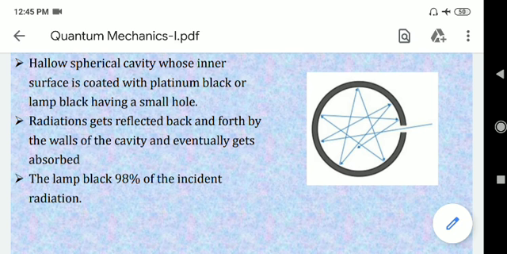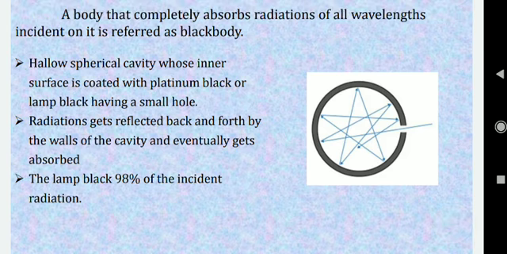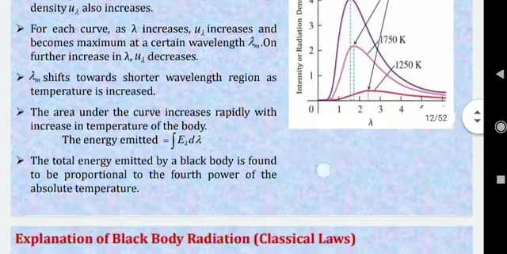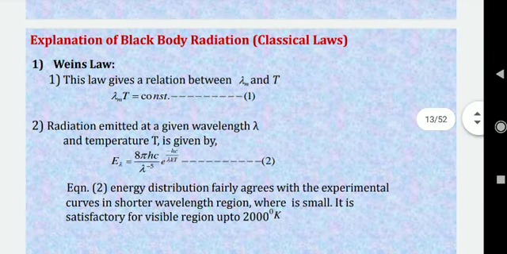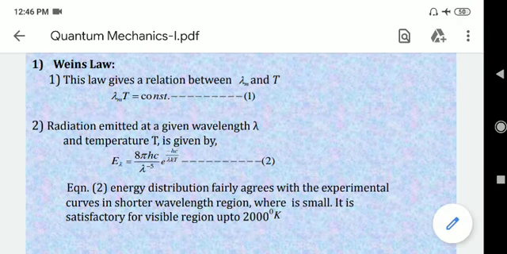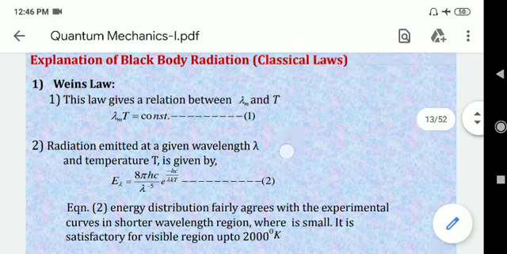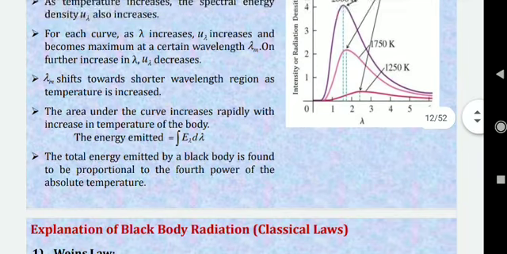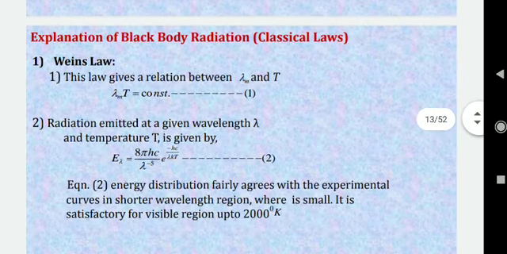Any mathematician, not me, can easily calculate how many standing waves can be formed in this particular cavity. This number of standing waves is represented by some formula. This formula is not mentioned over here, but you can assume that this is a constant, 8 pi h nu, etc.